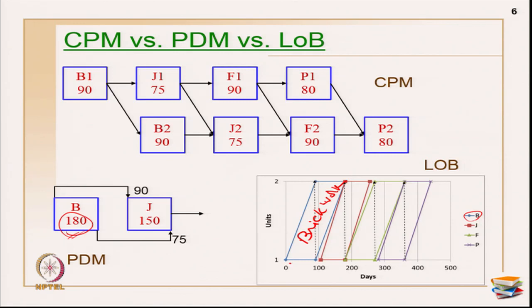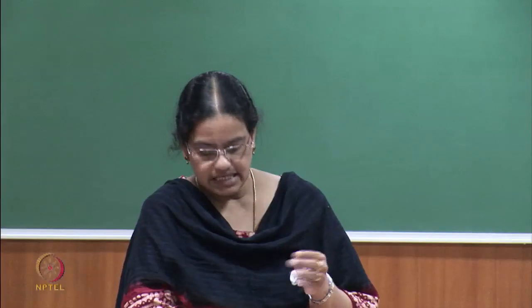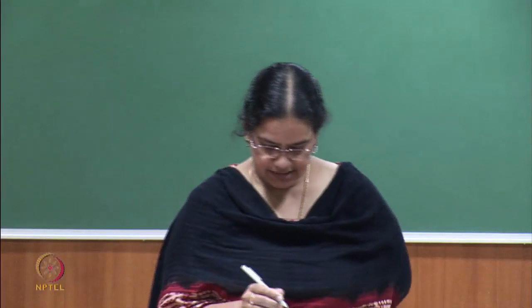So, the brickwork is starting on day 0 and taking till 90 days, which is shown here, and then the second unit starts on 90 and is completed by 180. That is how you represent it, as I have shown here. So, this entire project is completed at approximately 400 something. Okay. So, you can easily interpret the different activities, it is not boring, and you will also see the progress update and how many crews are required. Everything can be visually seen with the help of the line of balance method.